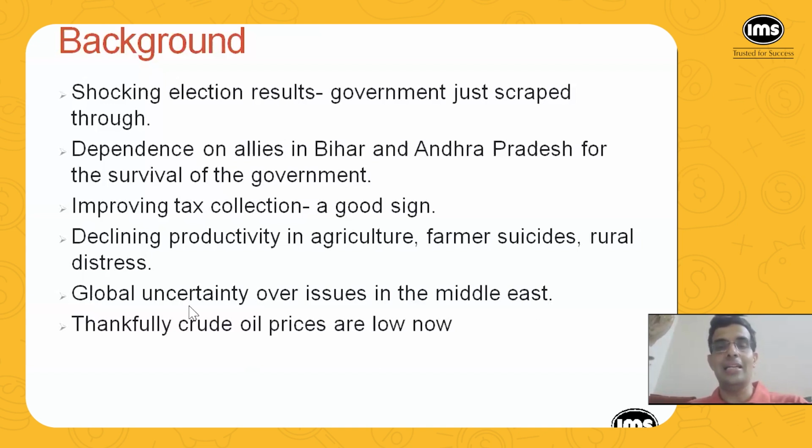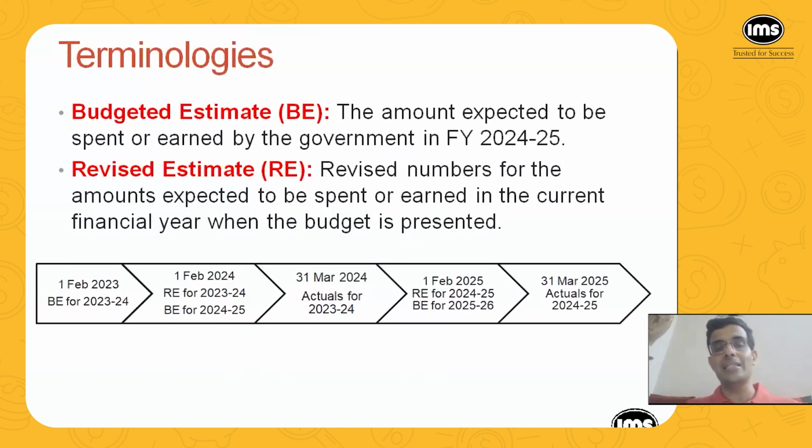That is the Israel and Palestine issue, Israel and Hamas. Although it did not escalate as much as people probably feared, that uncertainty is still there. And thankfully, crude oil prices are not very high these days. So this is the overall background on which this budget was presented.